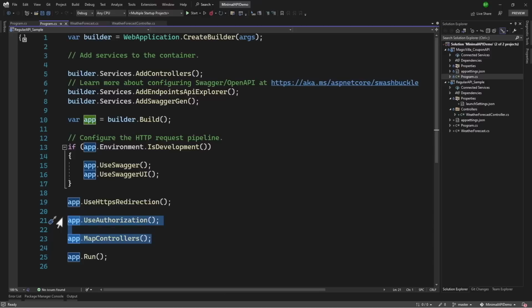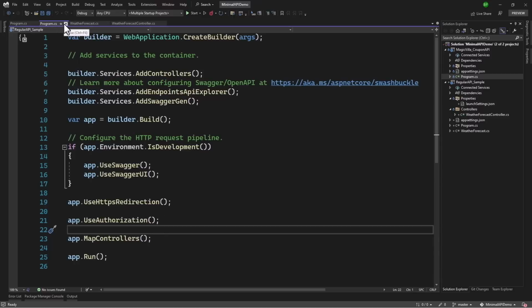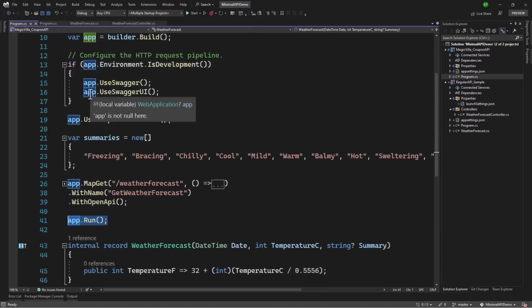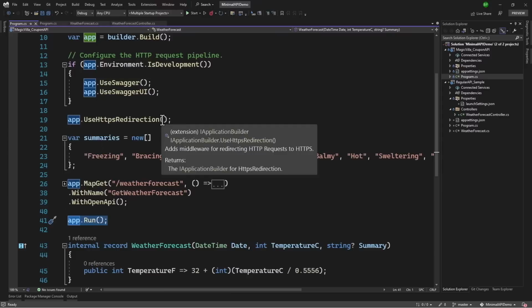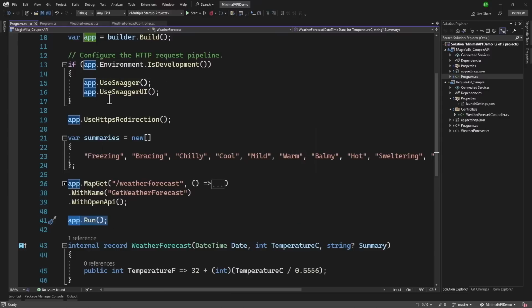Like in a Minimal API project, it is of course possible to add a regular API with controllers if you want that. But that is not the main purpose of a Minimal API. It is there to keep things super simple. So if I examine the Program.cs, we just have app.Run with HTTPS redirect and Swagger in the request pipeline.